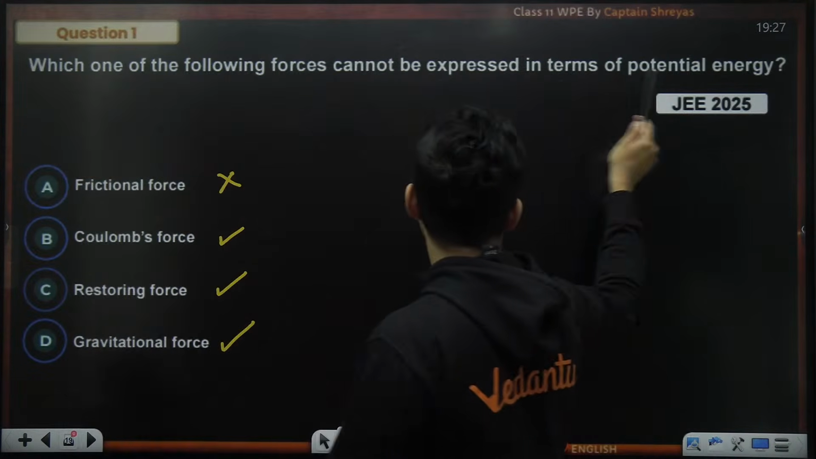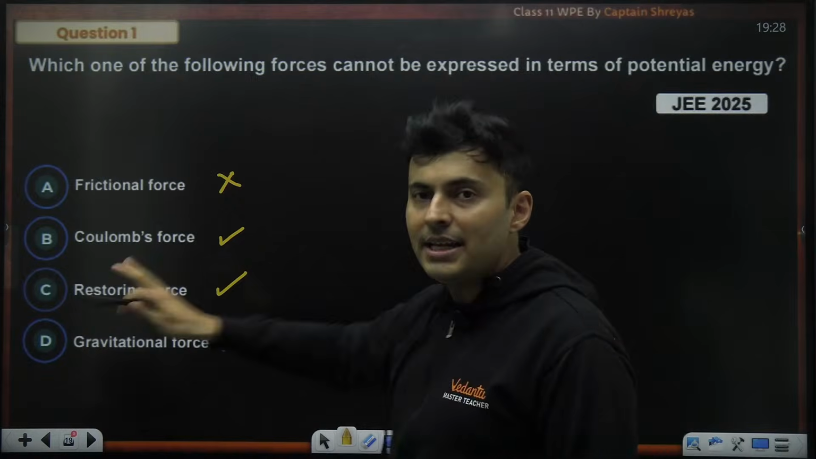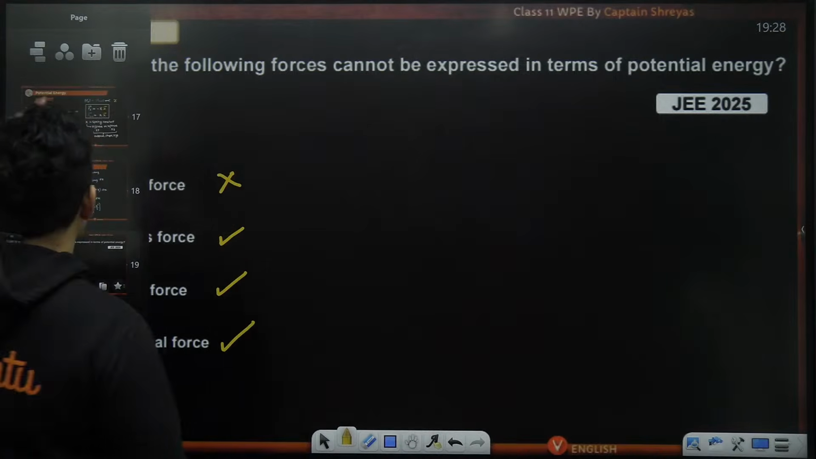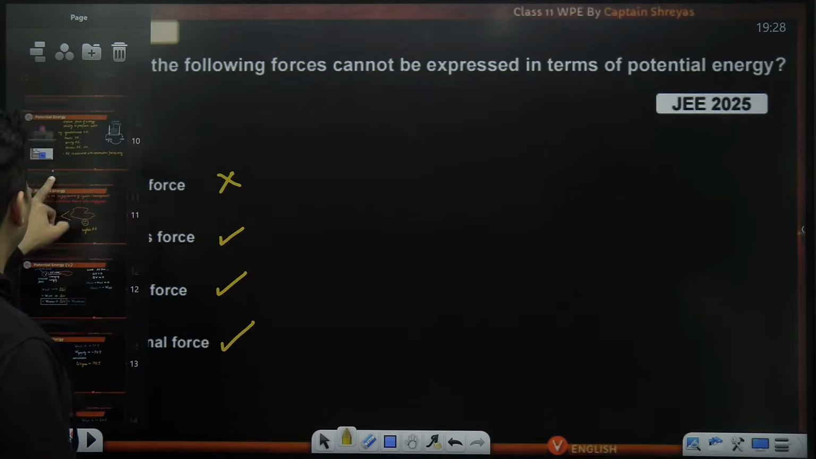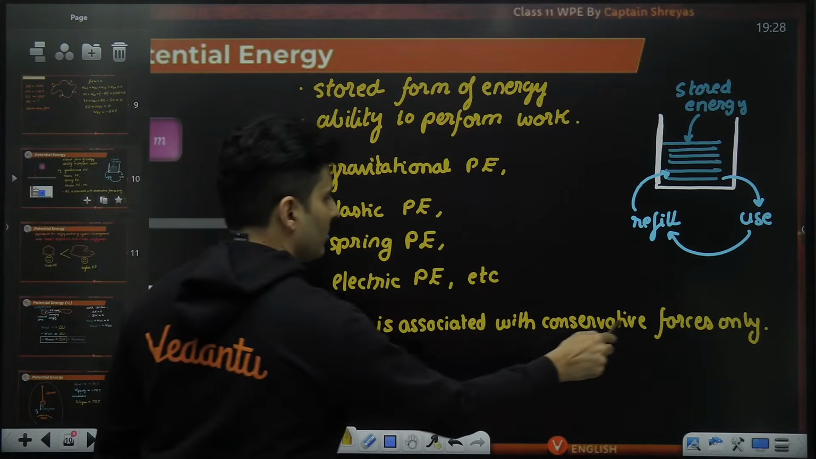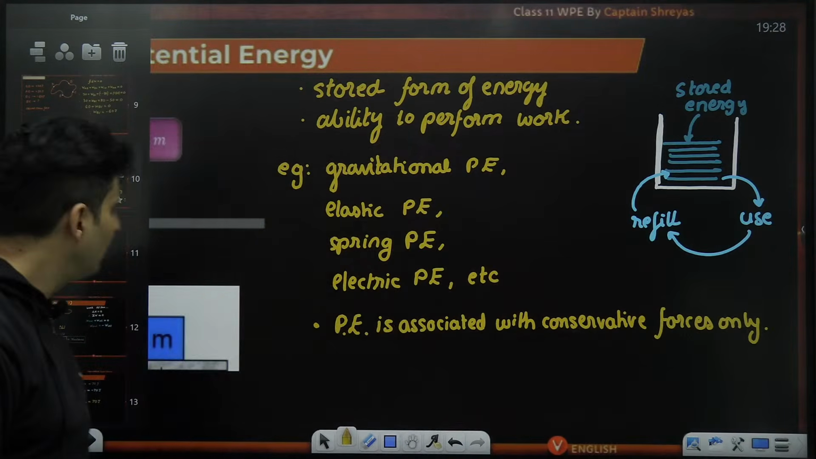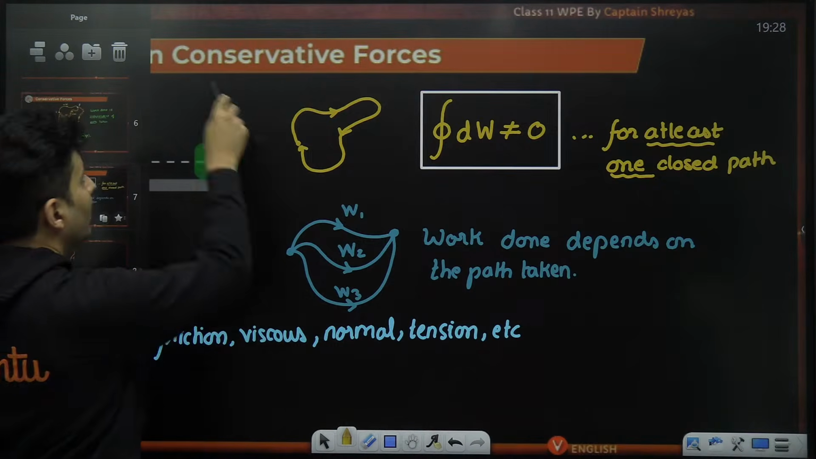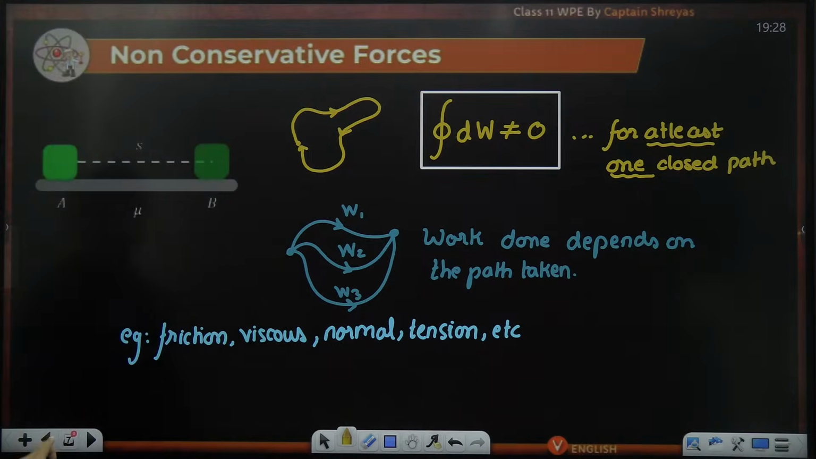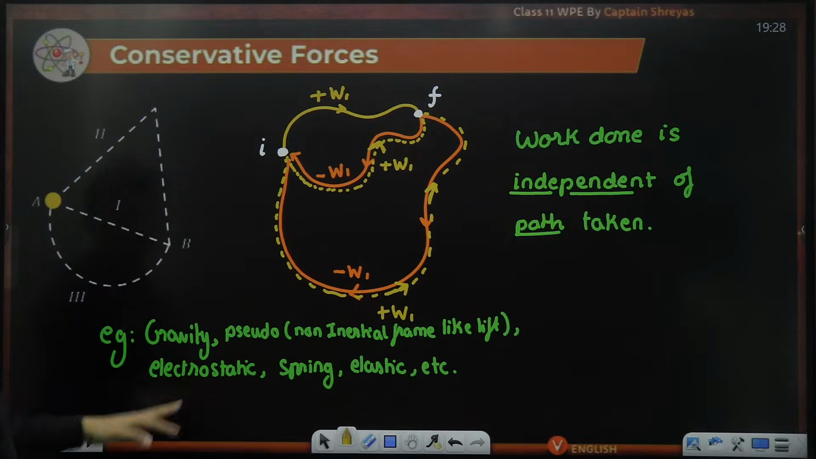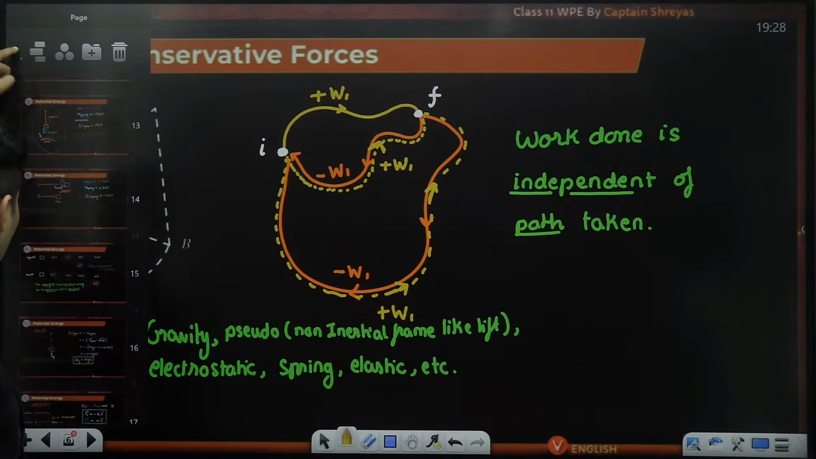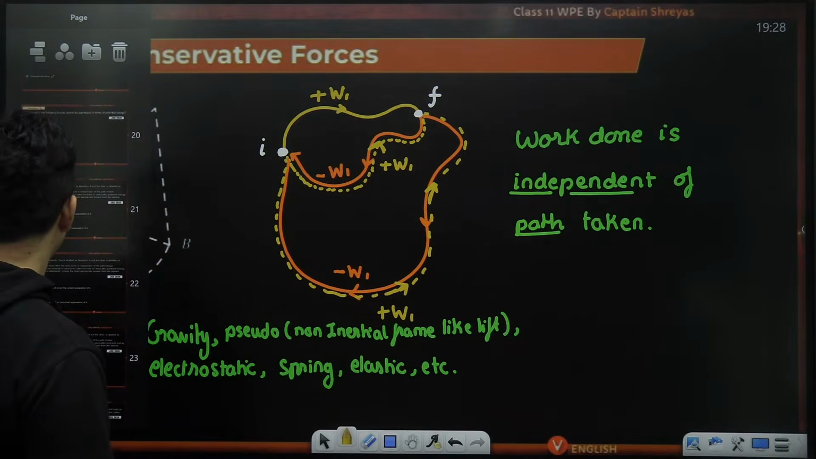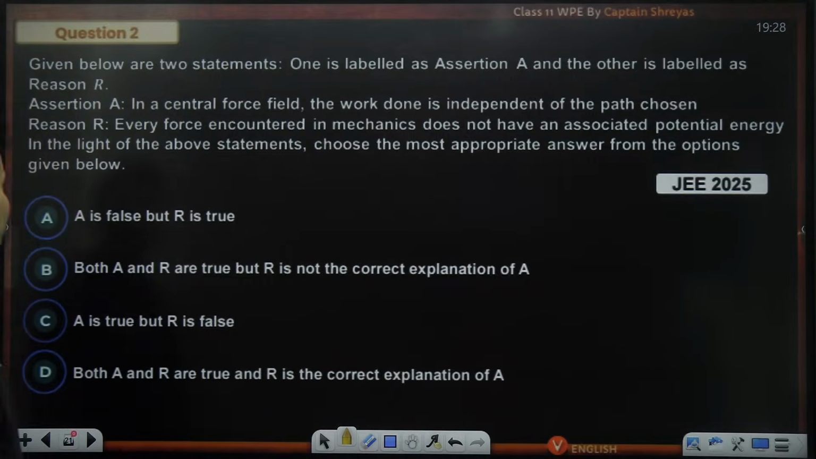So non-conservative forces cannot be associated with any kind of potential energy. That is something which I mentioned right over here. Potential energy is associated with conservative forces only. And friction, like we saw, is a non-conservative force. Only gravity, restoring, elastic forces, they are conservative in nature. Alrighty. Moving on to the next question on your screen.